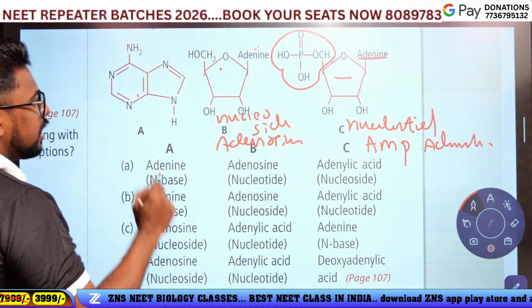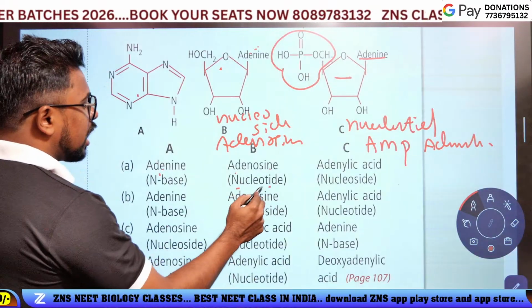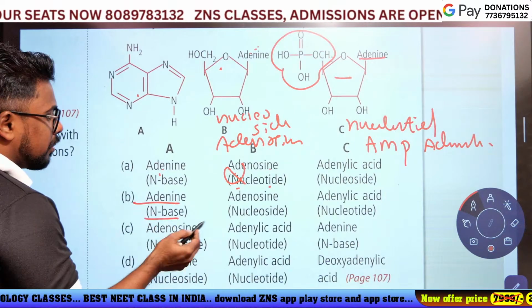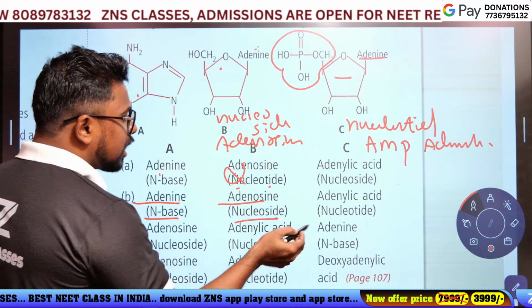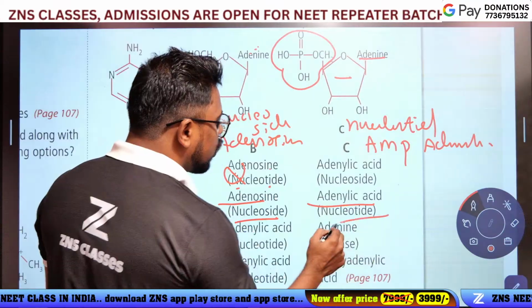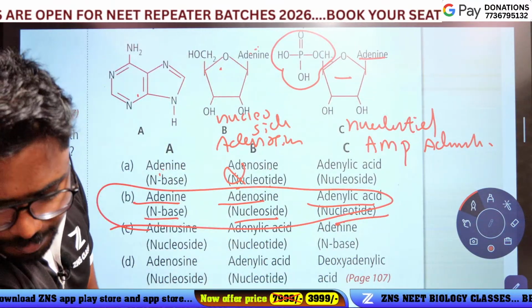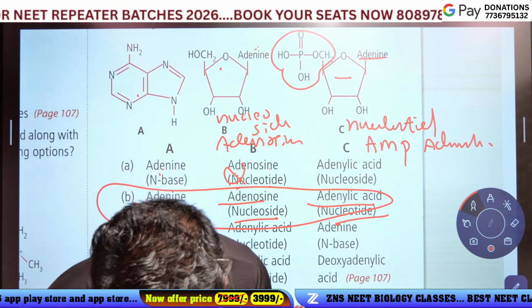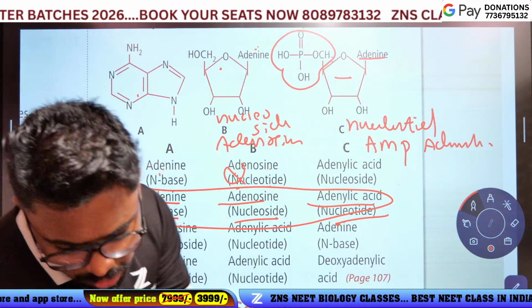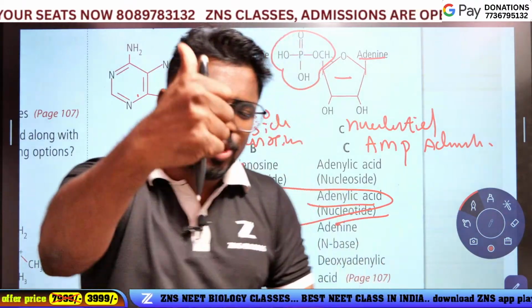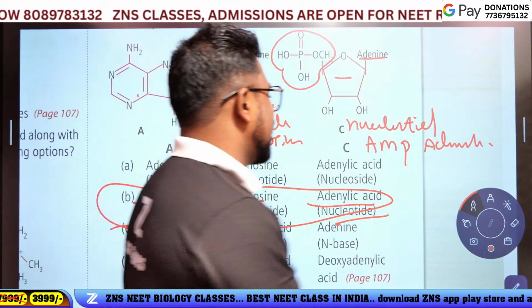Which is the option? Adenine is a nitrogen base. Adenosine is a nucleoside. The adenylic acid is a nucleotide. Yes, option B is the answer. Yeah, it's a very simple question. Okay, correct. Okay, Rebecca. Super. Yes. Ready, next question.